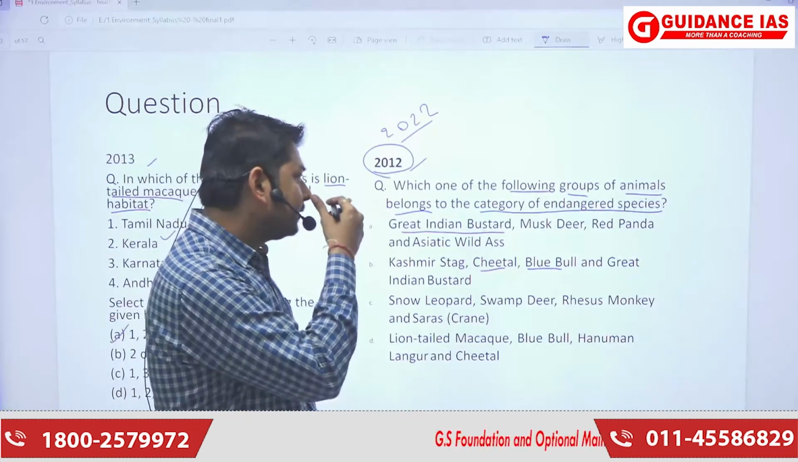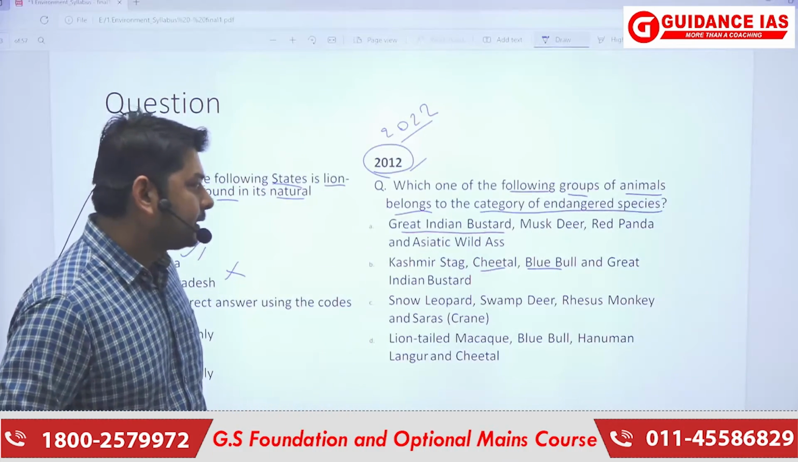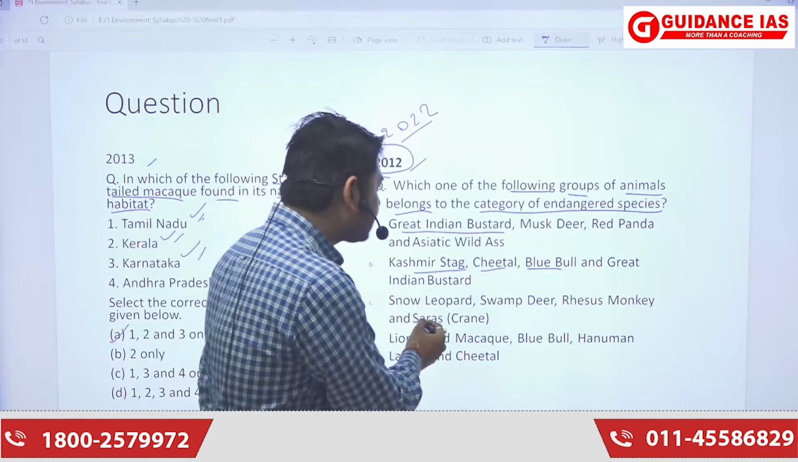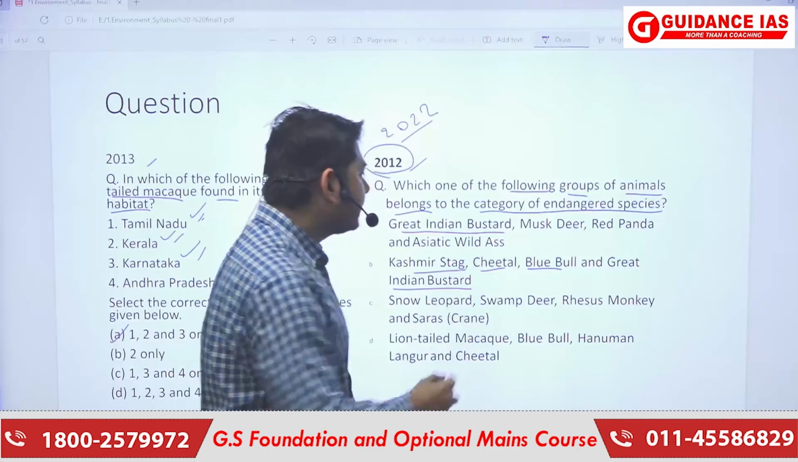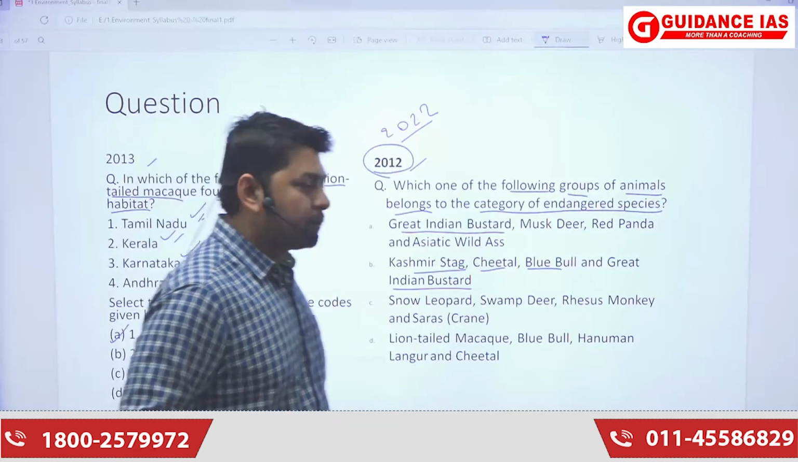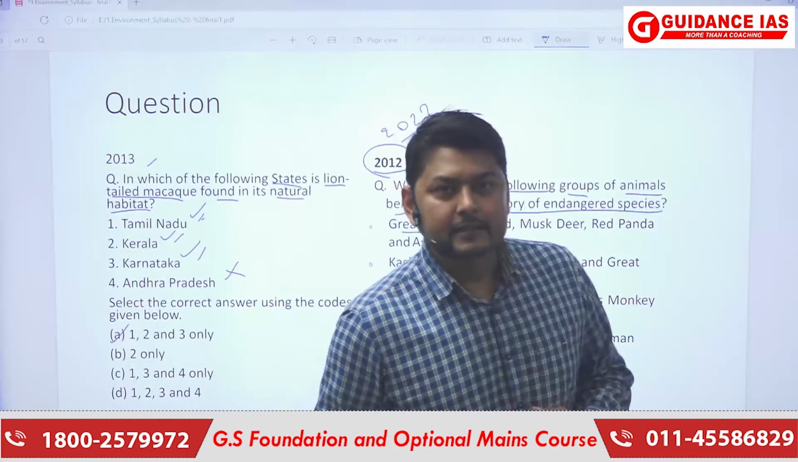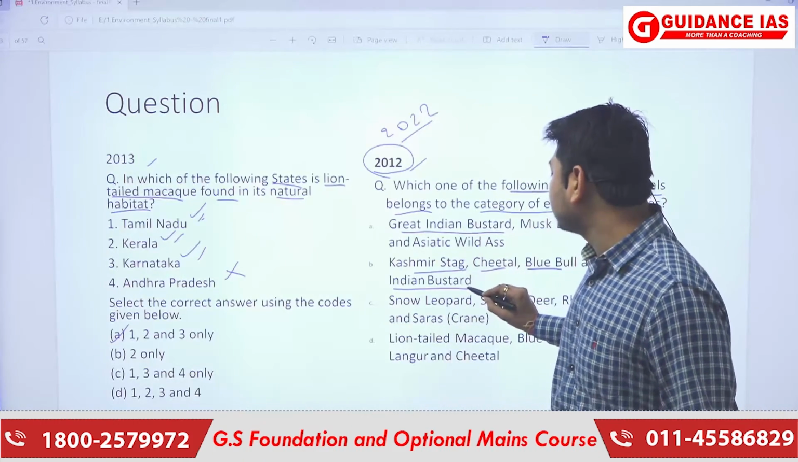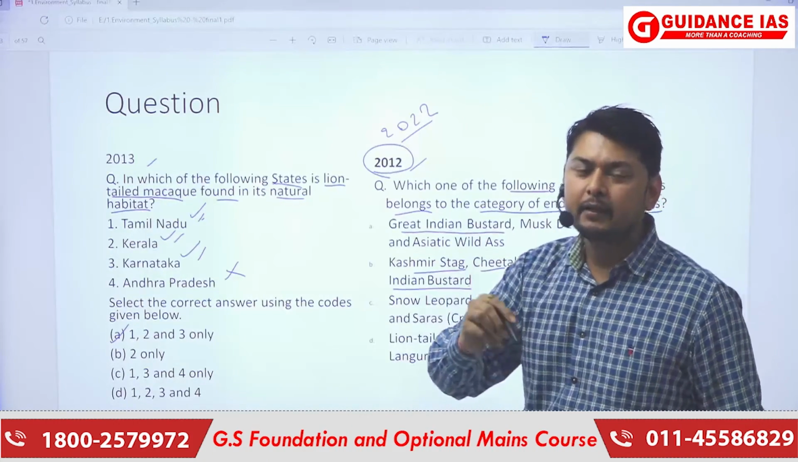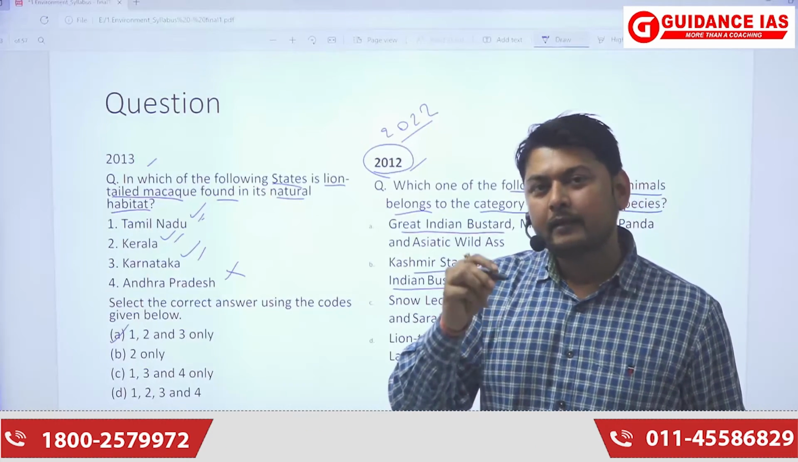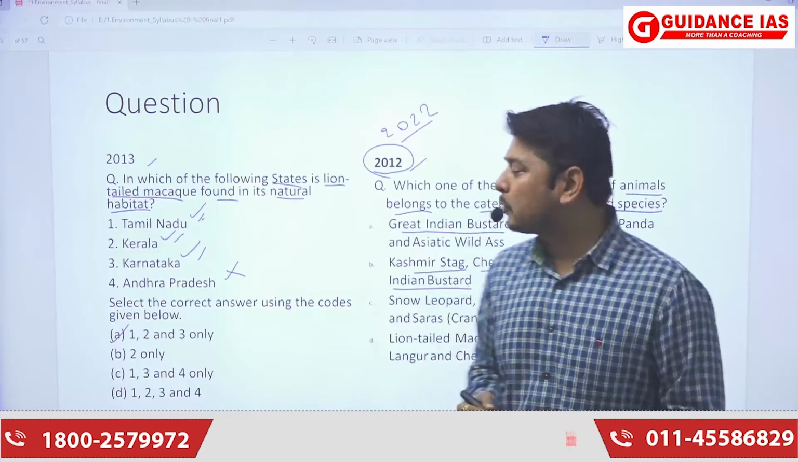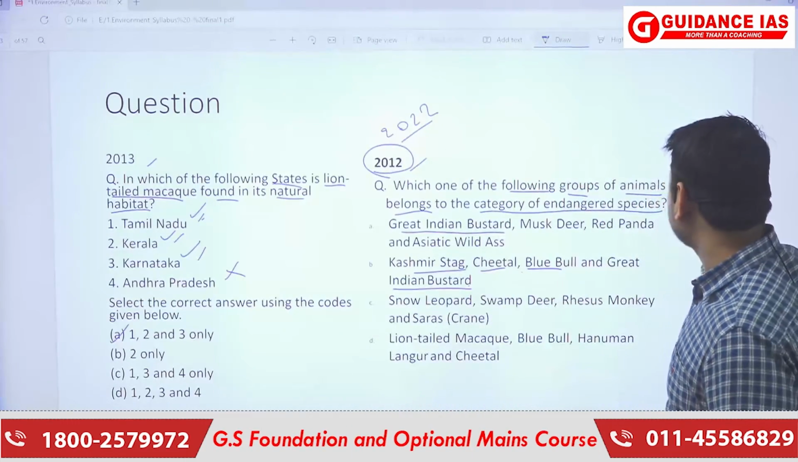Like we know that the endangered animals are the Kashmiri stag. Then there is the Great Indian Bustard, it is also endangered. So there are various categories that we need to know, and how to take an approach on this kind of questions. The approach can be made through current affairs. So the current affairs approach is a better option for this kind of questions.